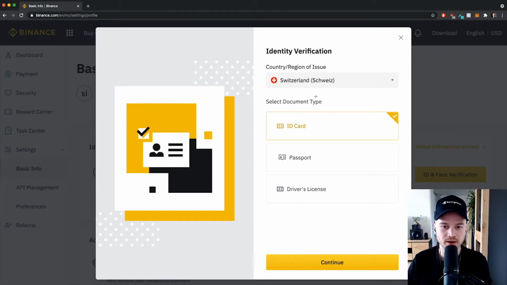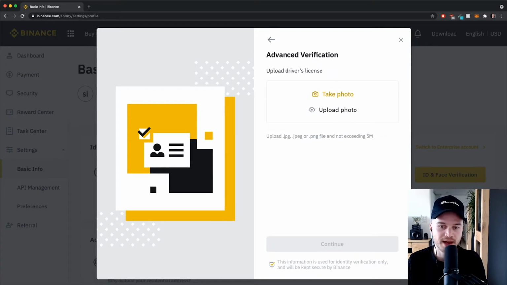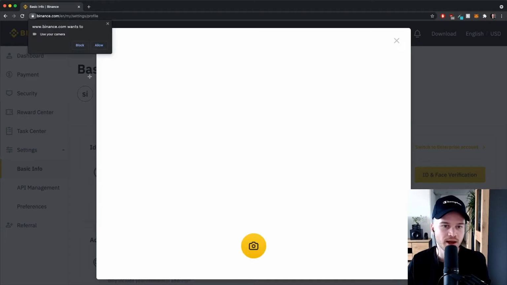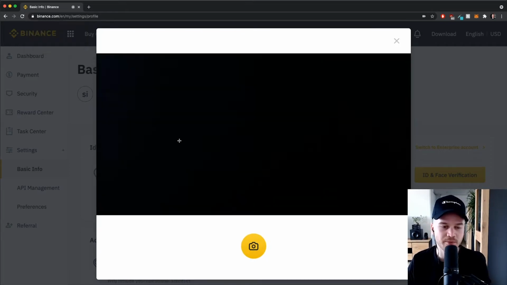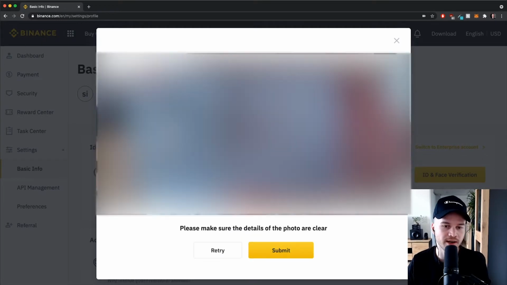So the first one, after you have to fill in your information, is to verify your identity using an ID card. So you can either use your passport, your ID card, or also a driver's license. I personally have used my ID card, so I have just chosen that and clicked on continue. And then you can either upload a photo of your ID card, or you can also take a photo using your webcam. So I have used my webcam, so I have just clicked on take photo. Then my browser wanted to know if it's okay to use my camera, so I clicked allow right here. Then the camera will open up, and you can just hold your ID card in the camera like this. And then once everything is sharp and readable, you can click on submit.